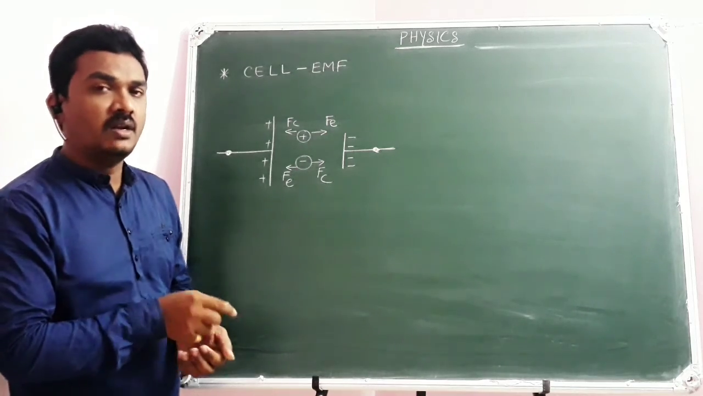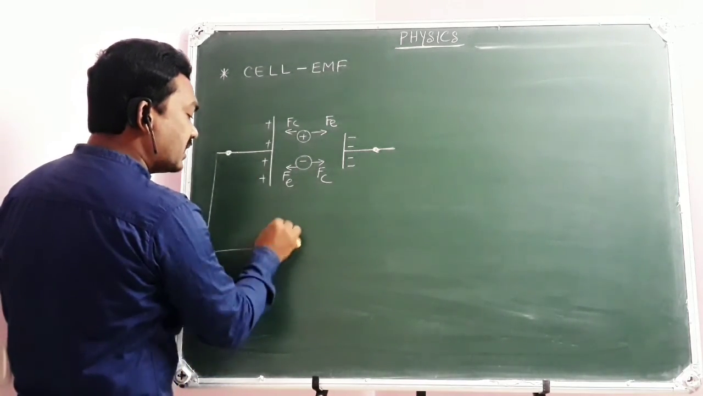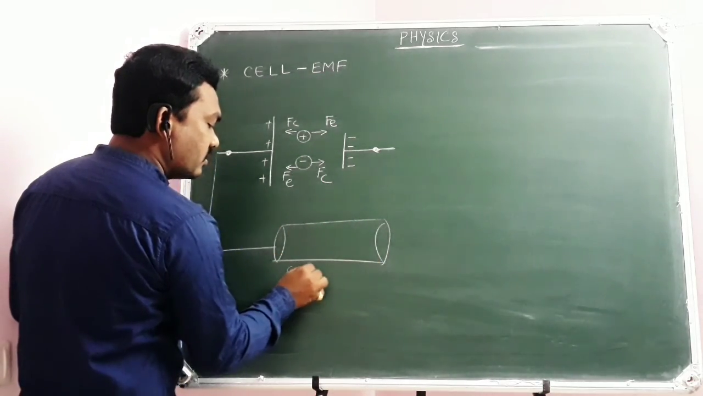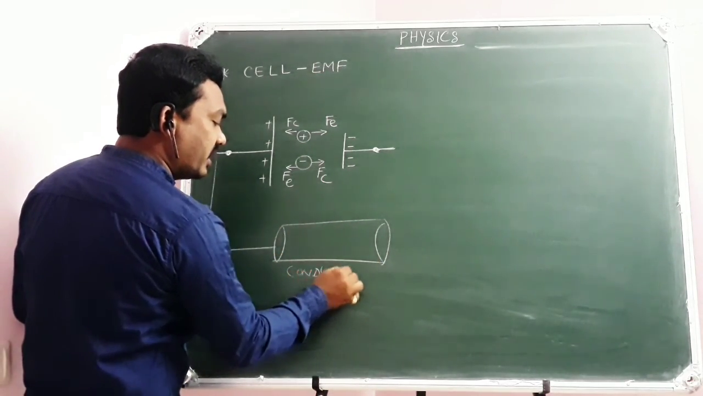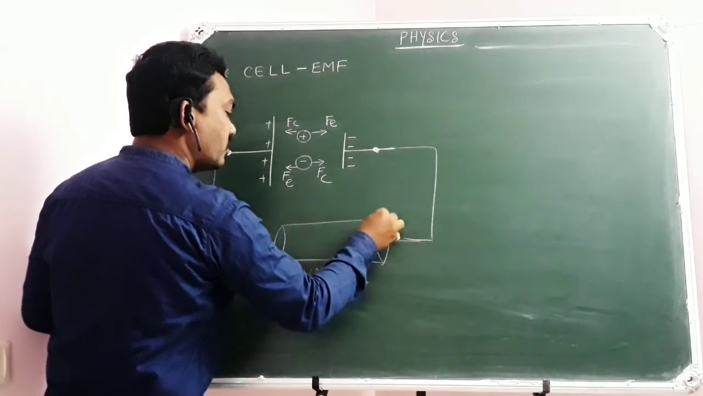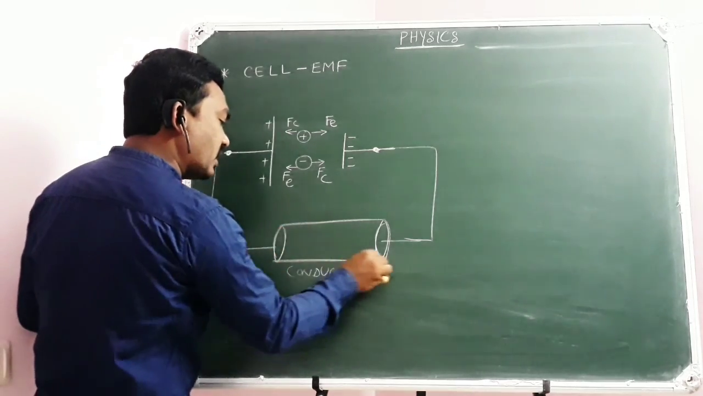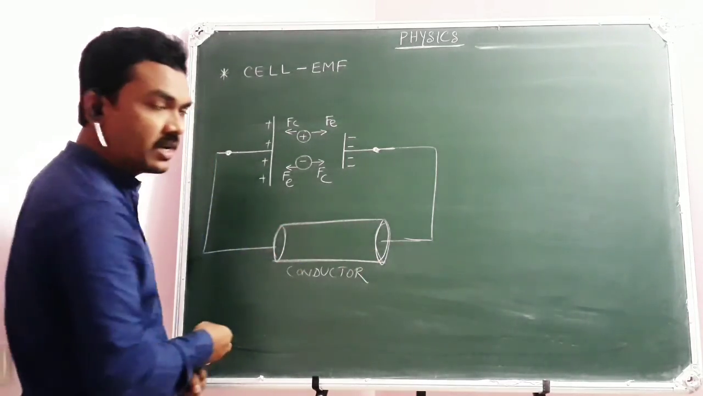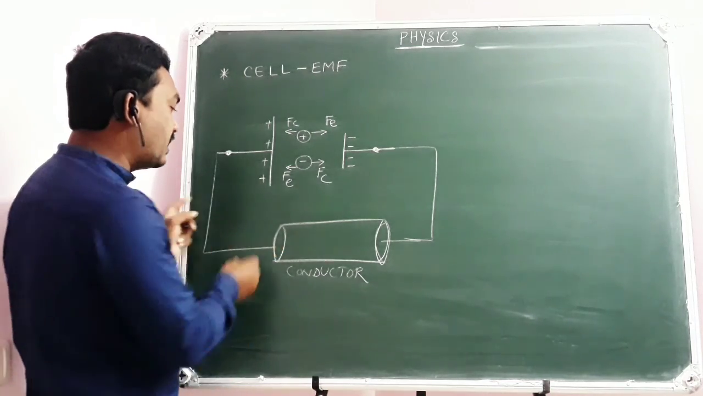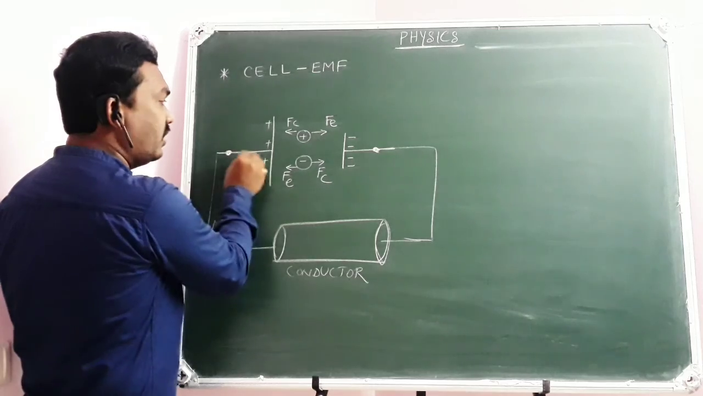But you know very well, when this cell or battery is connected across the terminals of a conductor, this is all you have learnt, of course. It's just a small recollection to get into my concept. So the terminals of the cell are connected across the terminals of a conductor. Then, as you know very well, an electron will be given by this conductor to the positively charged terminal.